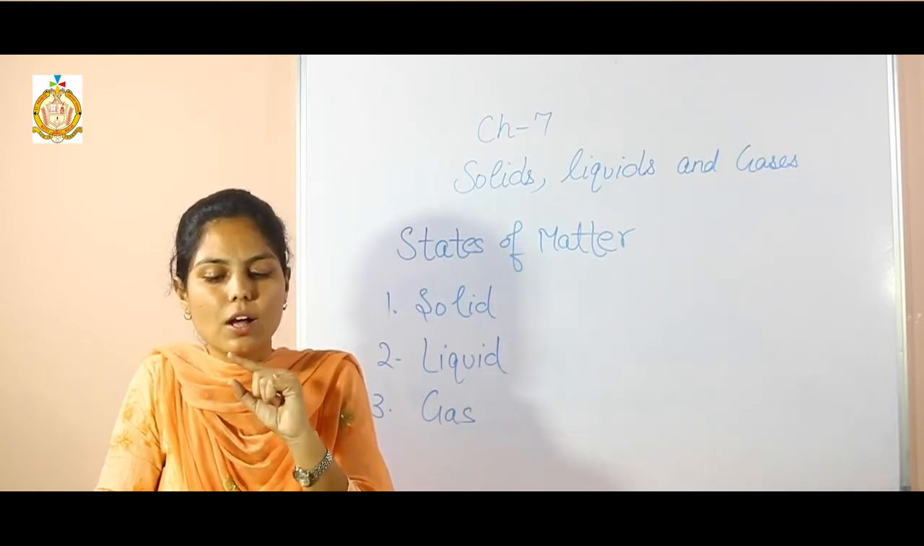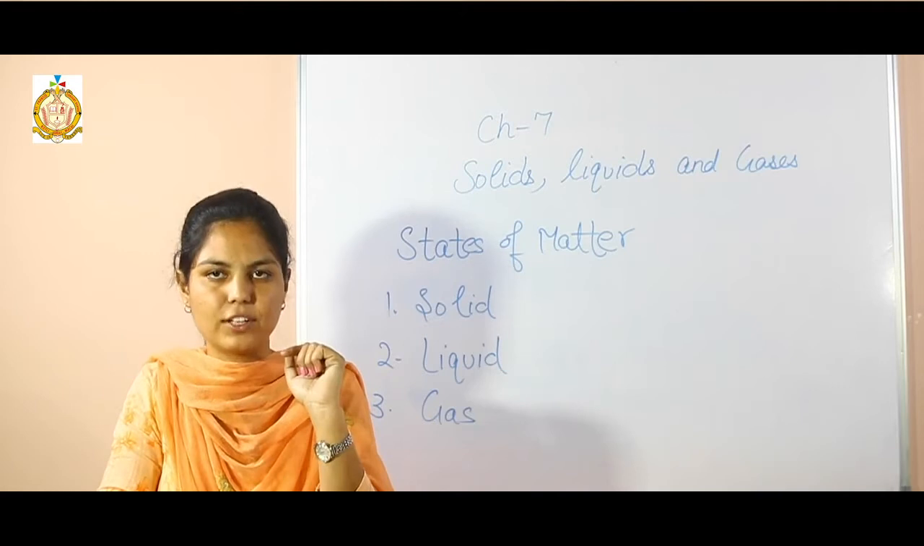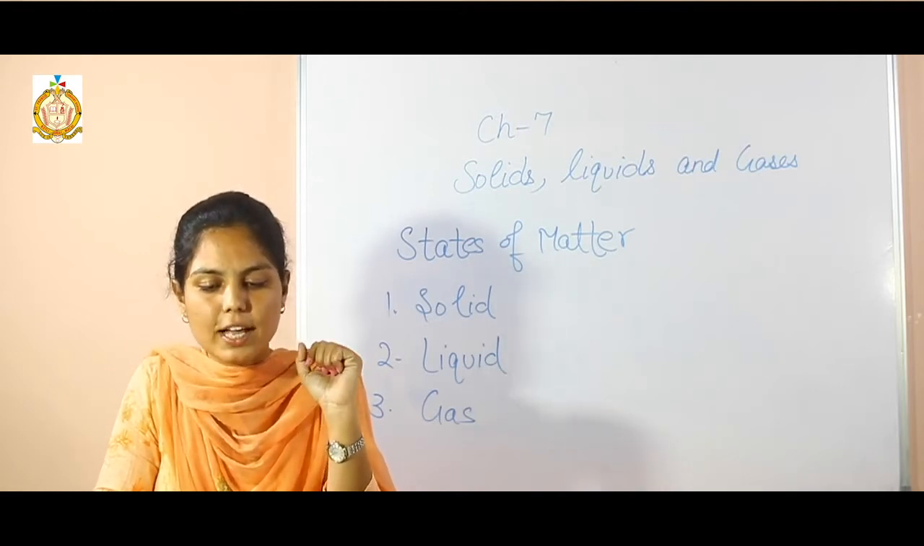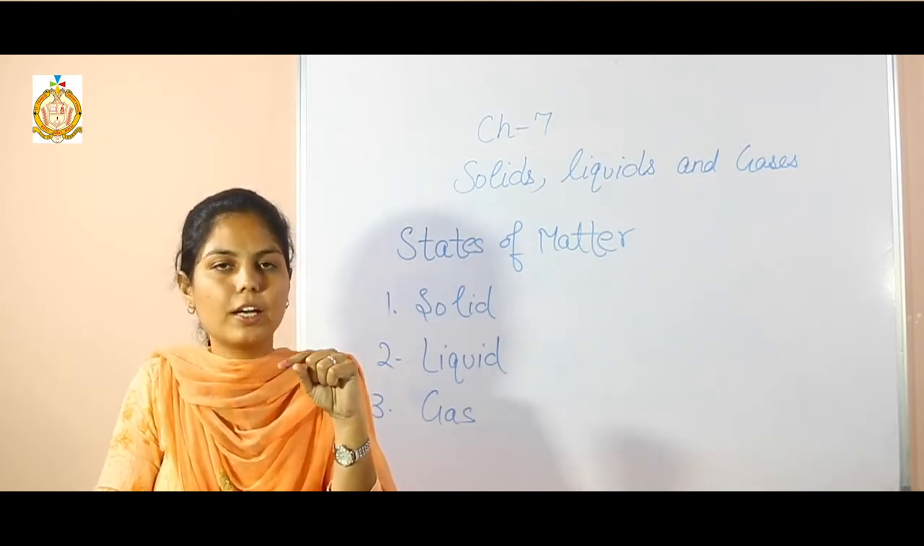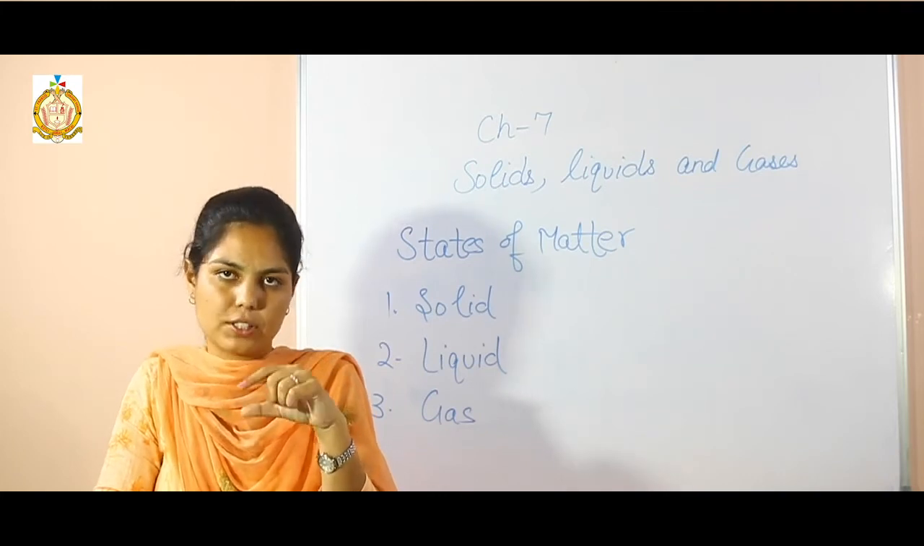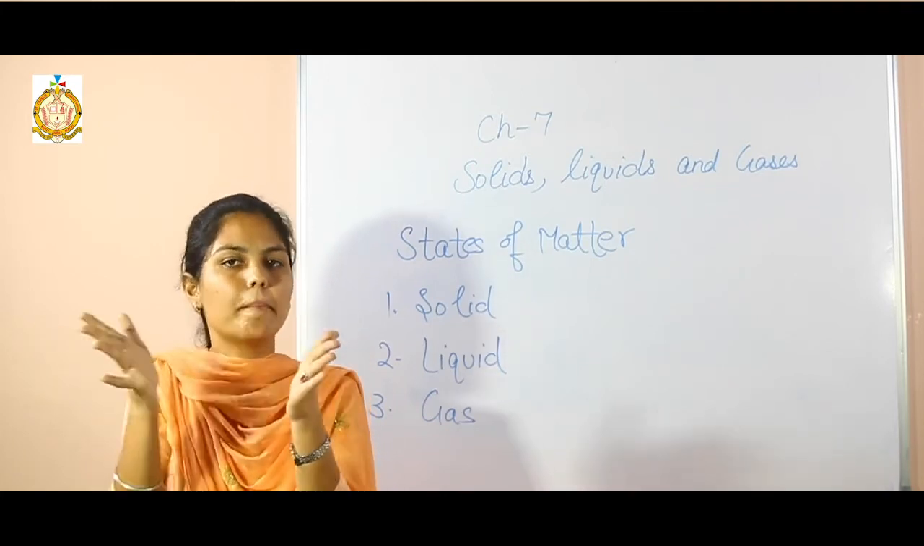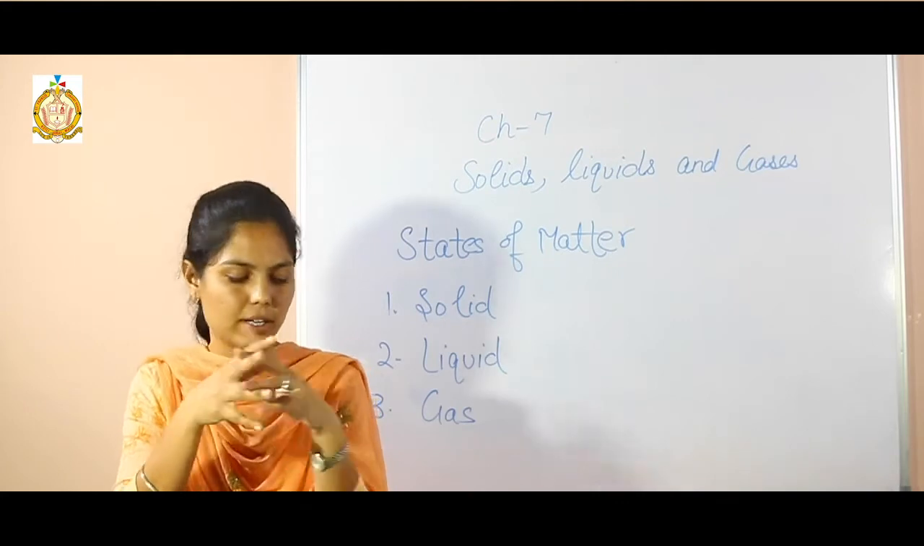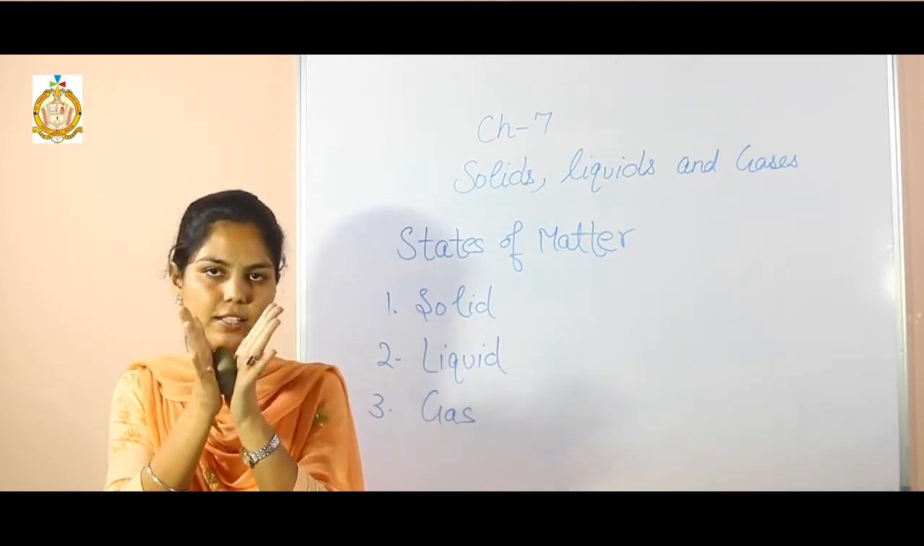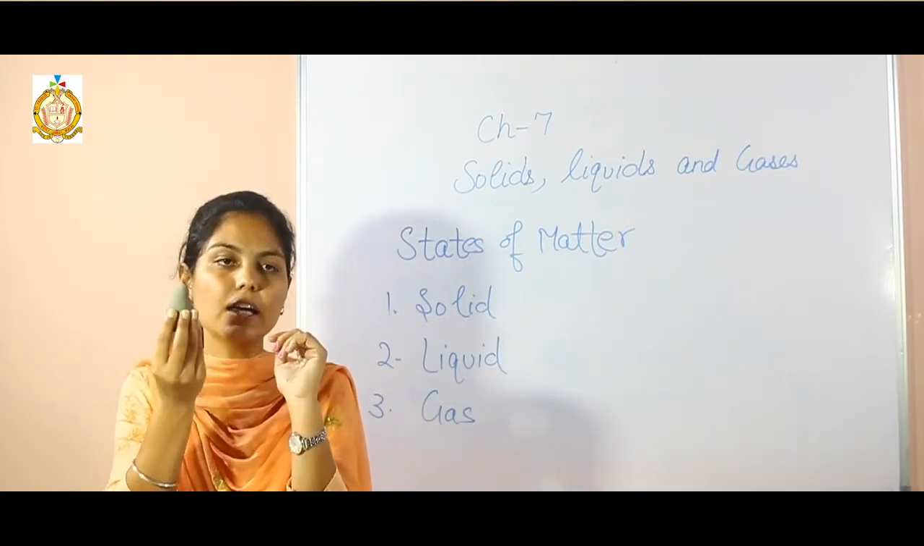Next one is uses of solids, liquids and gases. First one is solids. Solids are used when we need something to keep its shape. Solid things keep their shape. We cannot compress them to change their shape. See this stone, we cannot compress this stone to change the shape. It has a fixed shape.